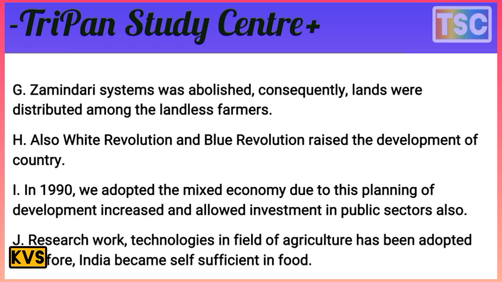The Zamindari system was abolished and consequently lands were distributed among the landless farmers. That's important here. Also, the white revolution and blue revolution arose for the development of the country.